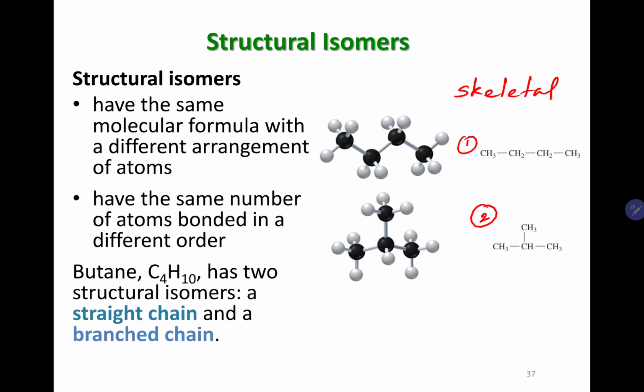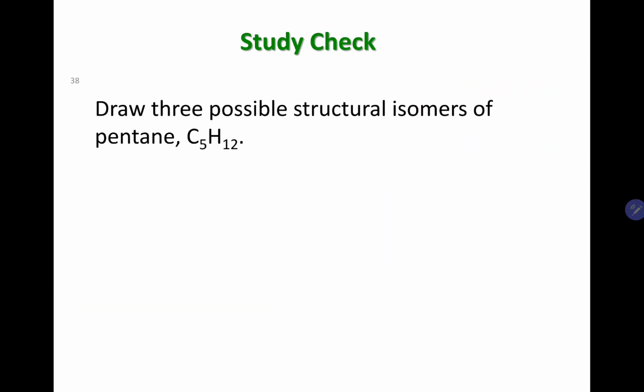Okay, so what I want you to do is try this study check, and then see if you can get the answer that is identical to mine. In here I want you to draw three possible structural isomers of pentane. Okay, pause the video and try it.